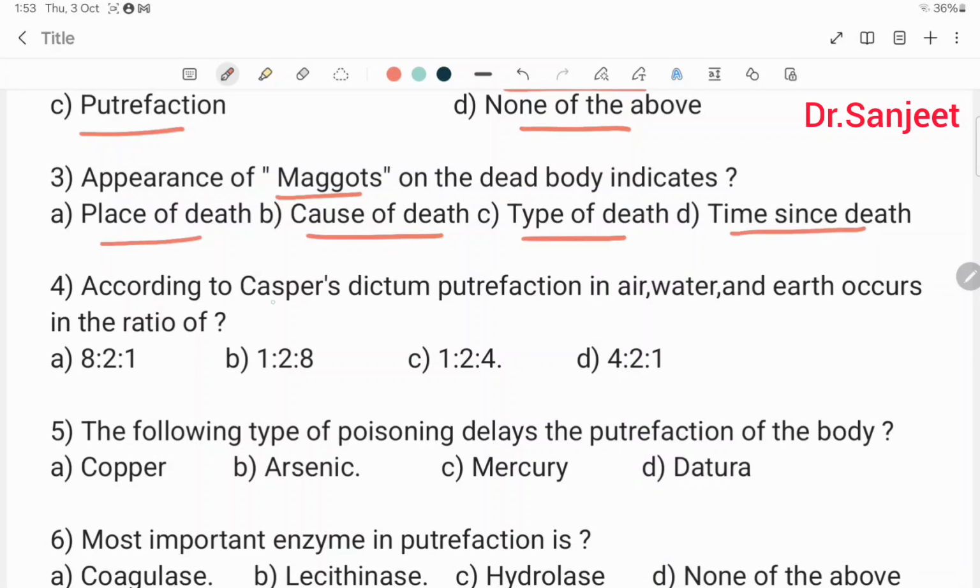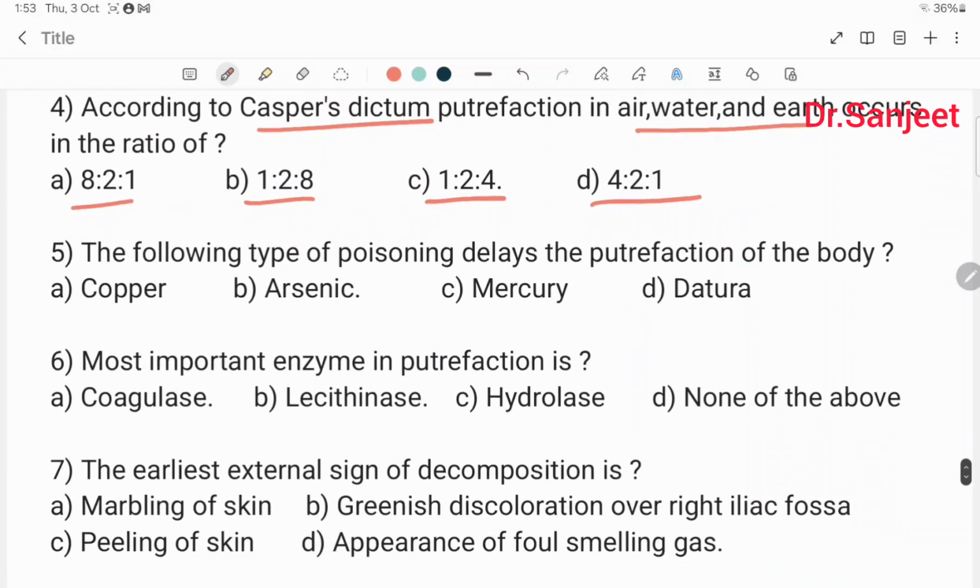Then fourth, according to Casper's dictum, putrefaction in air, water and earth occurs in the ratio of: 8:2:1, 1:2:8, 1:2:4, 4:2:1.